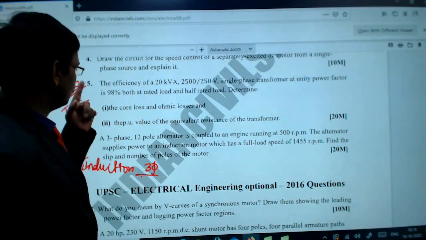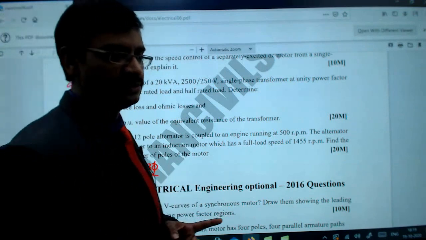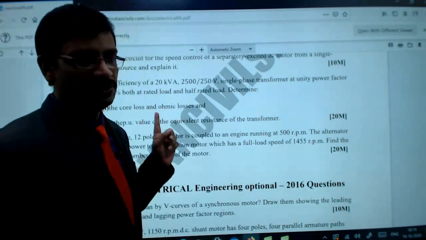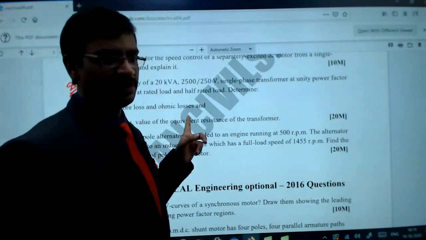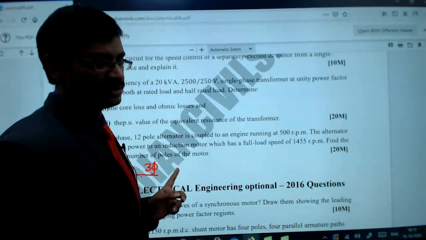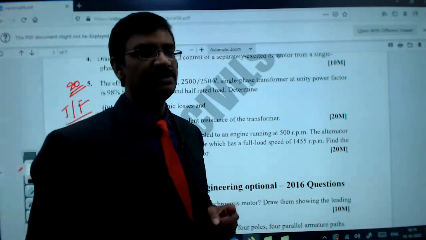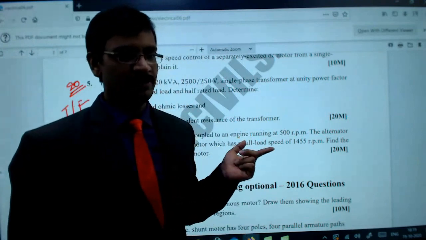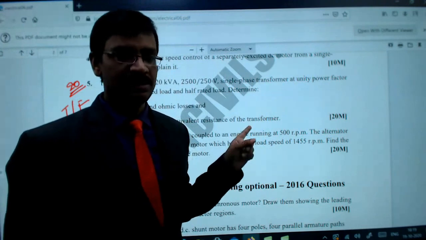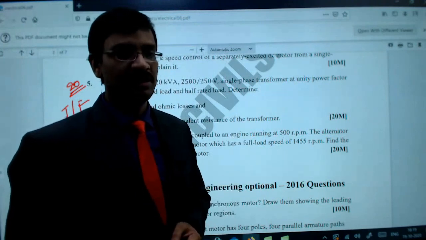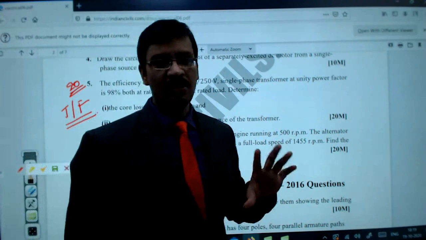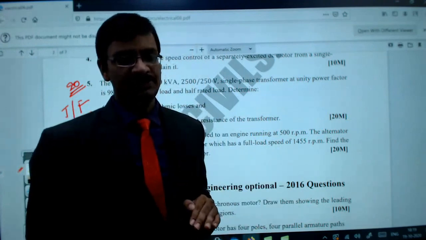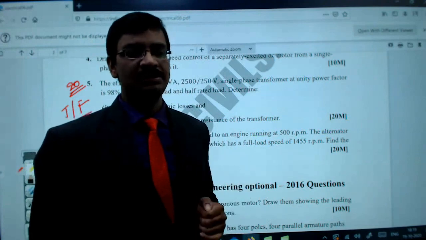So in that it was given. In fact, if you notice, in the entire thing, synchronous machines were not touched, right? It is only the DC machines, the transformers and the induction machines. The reason synchronous machines were not touched is that their applications are more in power systems, but the basic knowledge is there as part of electromechanical energy conversion. So in UPSC, if you always notice, they don't touch on the fundamentals. They always touch on the applications.